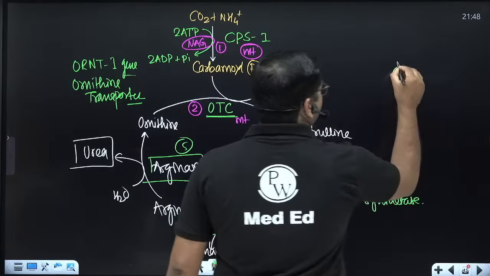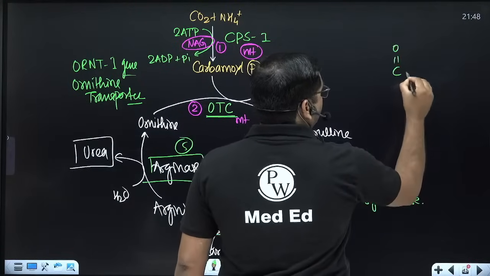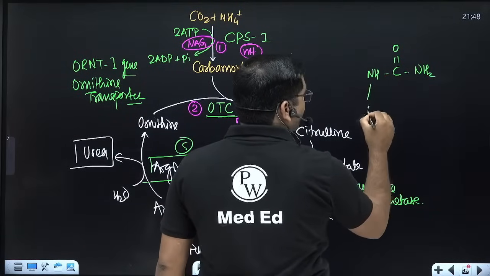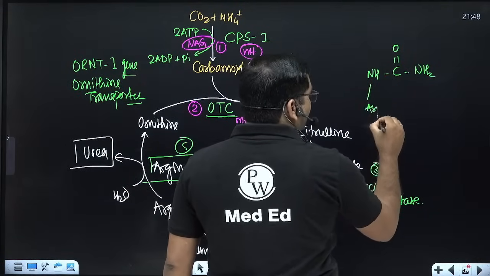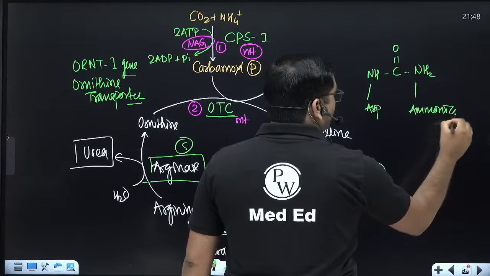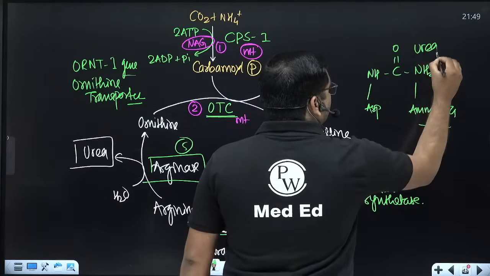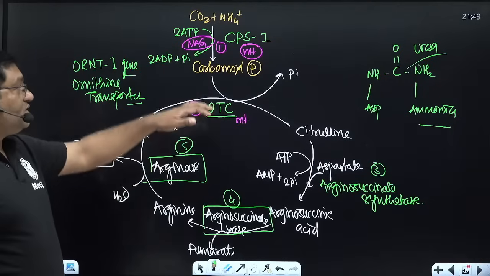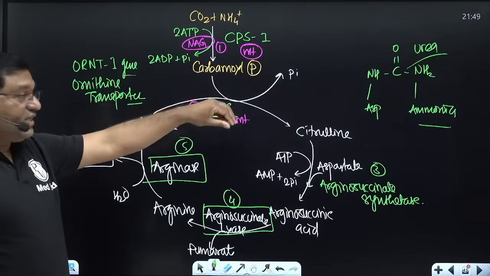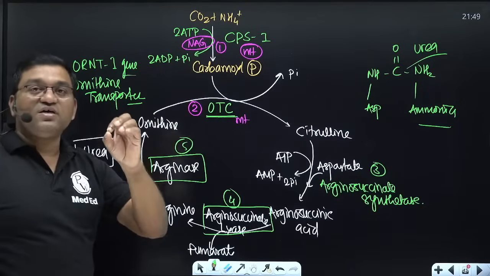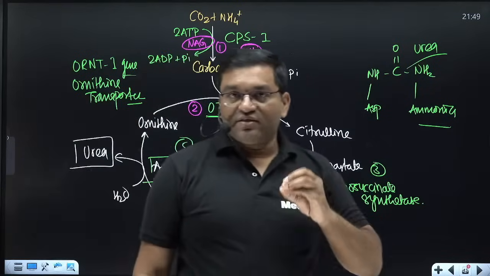This is NH2, this is NH2. So one is from aspartate, one is from ammonia. This is urea. So these are the steps of the urea cycle. Regulation is by compartmentalization, and second is CPS 1, where N-acetyl glutamate is the allosteric activator.